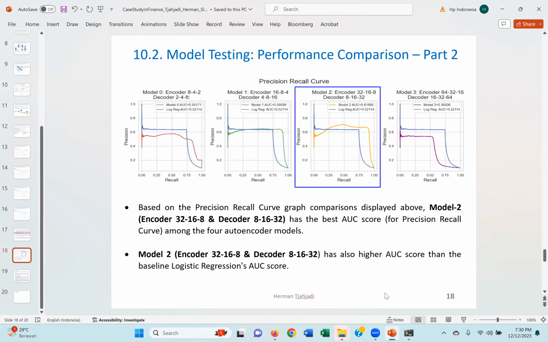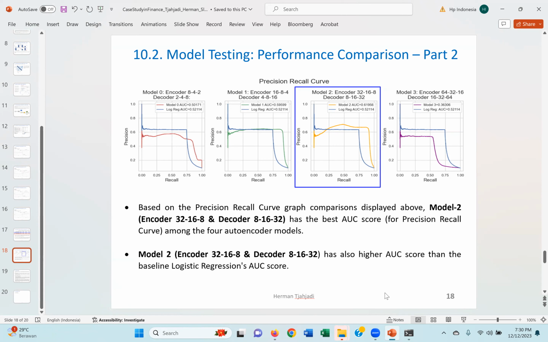Okay. And then lastly, we also have one more key measurement. If we focus on the precision recall curve shown here, we can see that model 2 has the best AUC among the different autoencoders, and model 2, the one in the blue box, also has a higher AUC compared to that of the logistic regression.